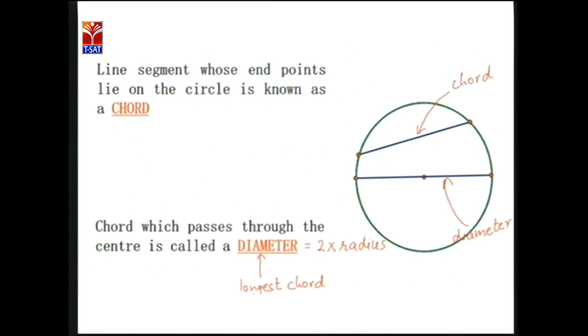The largest chord in the circle is the diameter, and the diameter passes through the center of the circle. Did you get it?